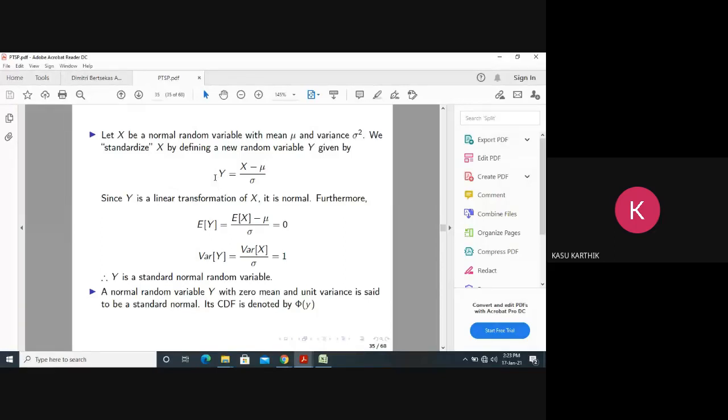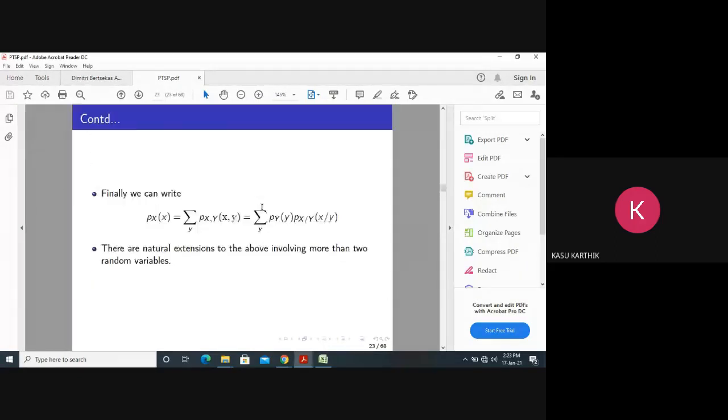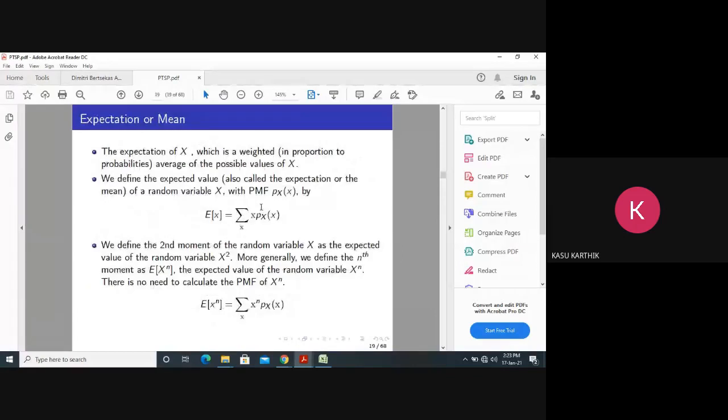Y will be a standard normal random variable if y equals x minus mu by sigma. This is a linear transformation. If any Gaussian random variable is not standard normal, we can make it so by using the linear transformation y equals x minus mu by sigma. What is a linear transformation? Just now I told you one formula, no?